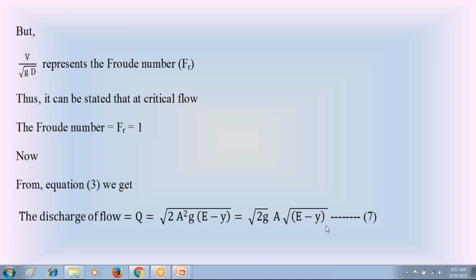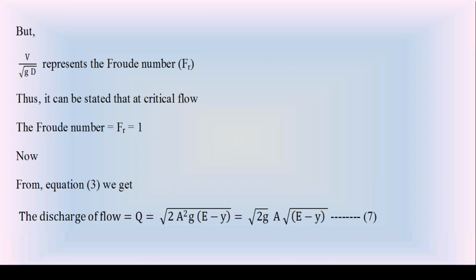So in open channel flow, in terms of specific energy E and depth of water flow y, we can write the discharge Q of water flow as Q is equal to root 2g into wetted area A into root of (E minus y). Take that as equation 7. Now, by using equation 7, we are going to discuss what happens to this discharge Q at a minimum specific energy condition. So remember equation 7 in order to understand the condition of the discharge at a minimum specific energy in the open channel flow.